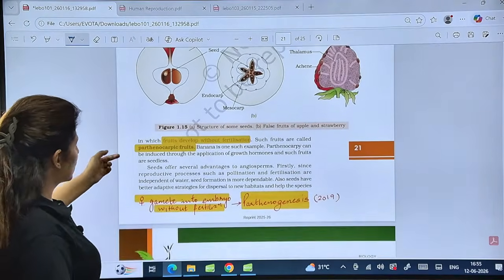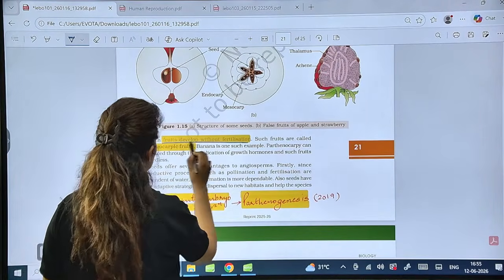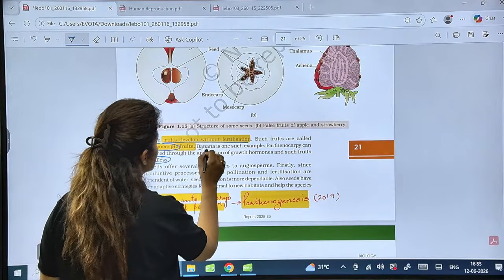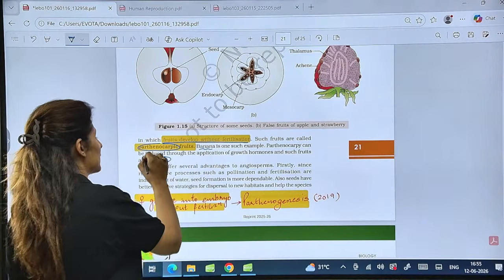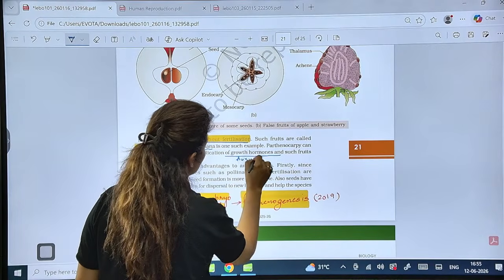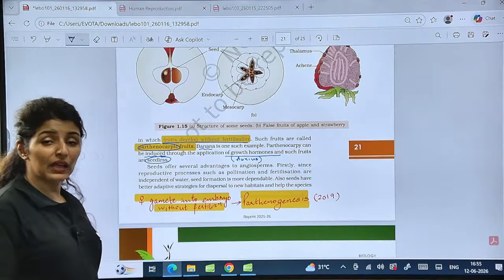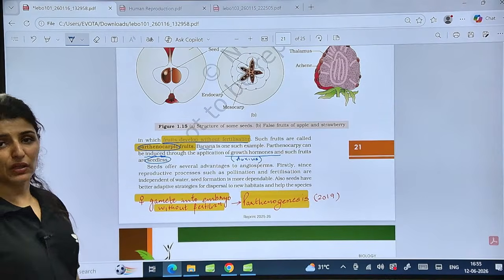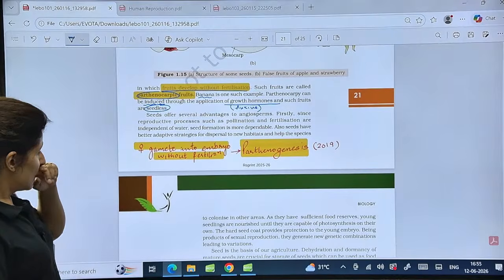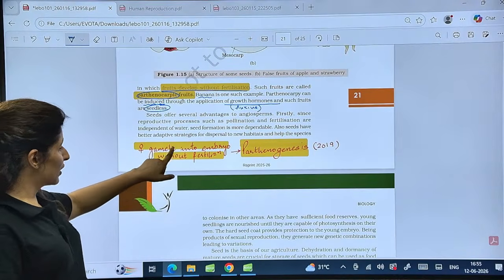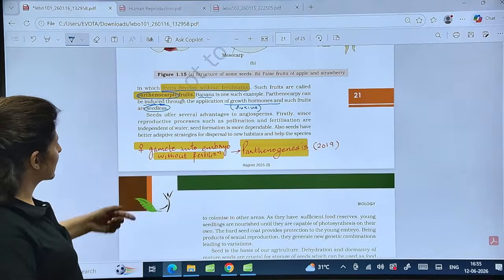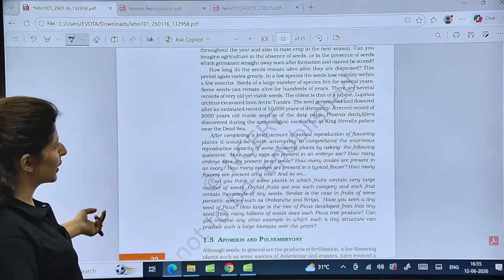Now, talking about the fruits which develop without fertilization, parthenocarpic, and hence they are seedless also. For example, banana. Now, this parthenocarpy can be induced also by the application of growth hormones like auxins. We induce parthenocarpy in tomato. We have read the chapter in plant growth and hormones. Is that clear? Now, so female gamete into embryo. If female gamete changes into embryo without fertilization, this is parthenocarpy. This is asked in 2019.